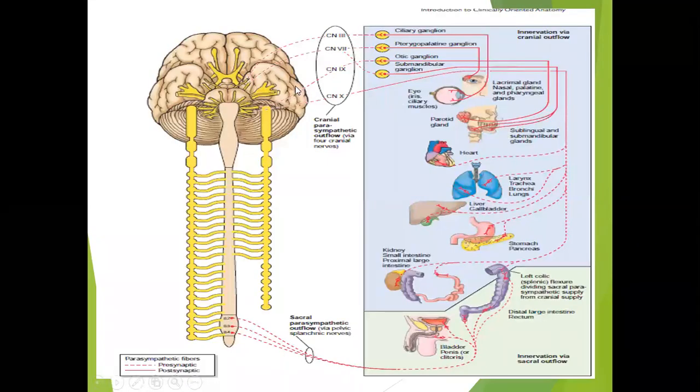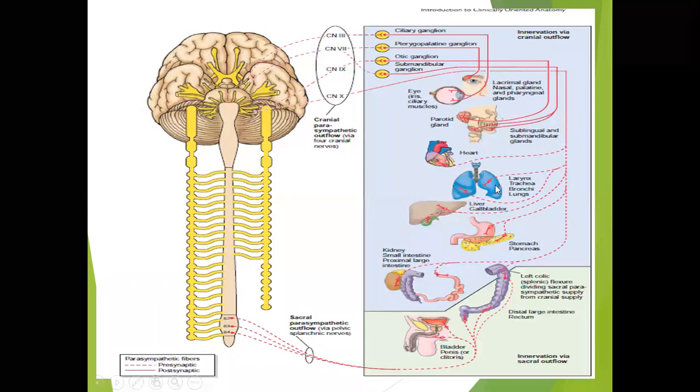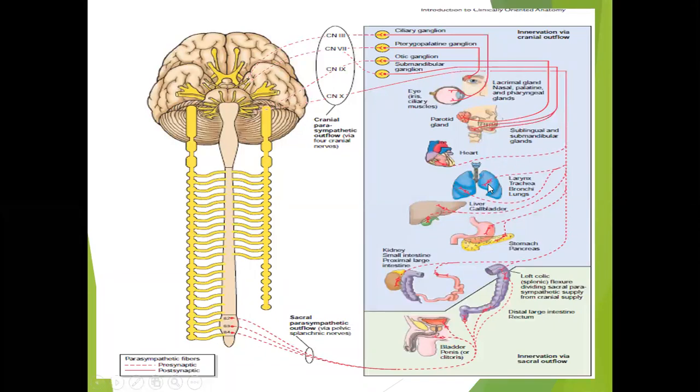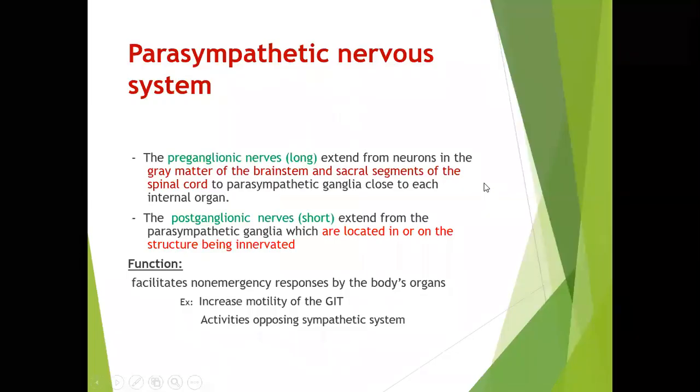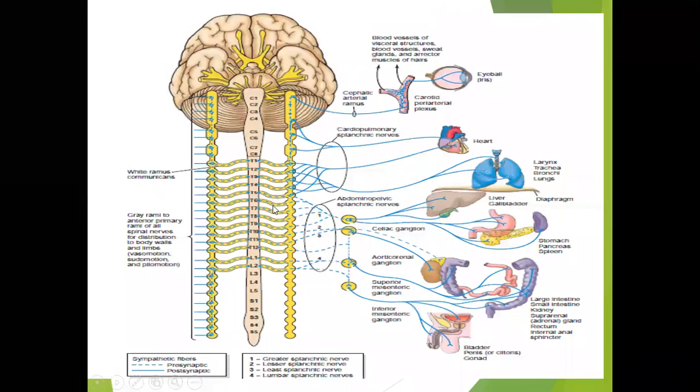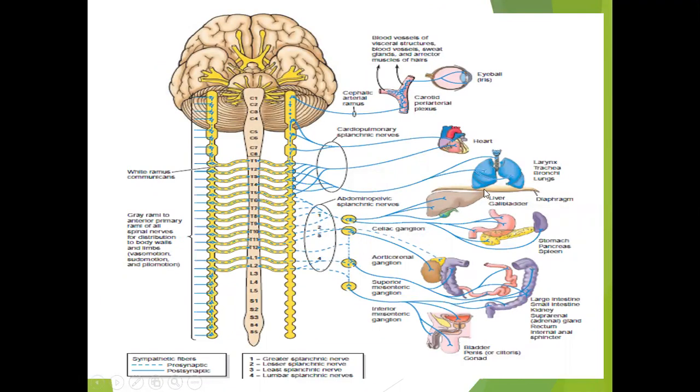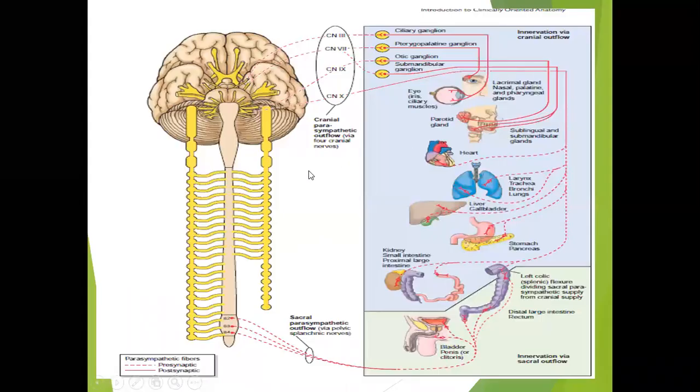But if you see here, the ganglions are outside and they are near the organ itself, usually on the organ itself. The nerves come all the way up to the organ, the ganglions are on the organ, and the postganglionic nerves are very short. It is totally opposite to the sympathetic. In the sympathetic, the preganglionic were short and the postganglionic were long. But in the parasympathetic, the preganglionic nerves are very long here. So they are going up to the heart, to the lungs, to the liver, and the postganglionic nerves are very short.